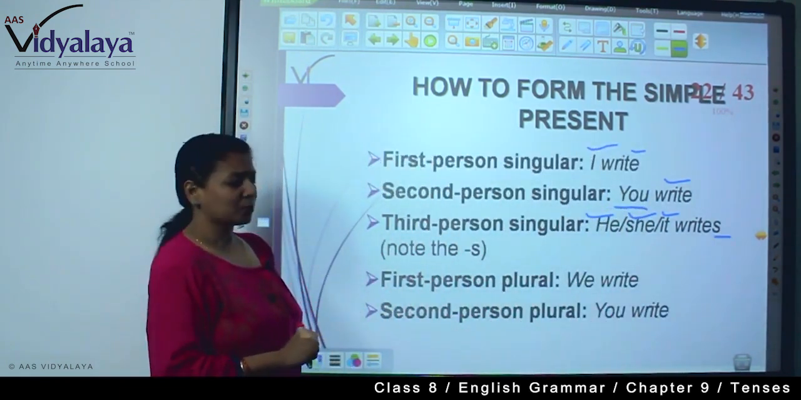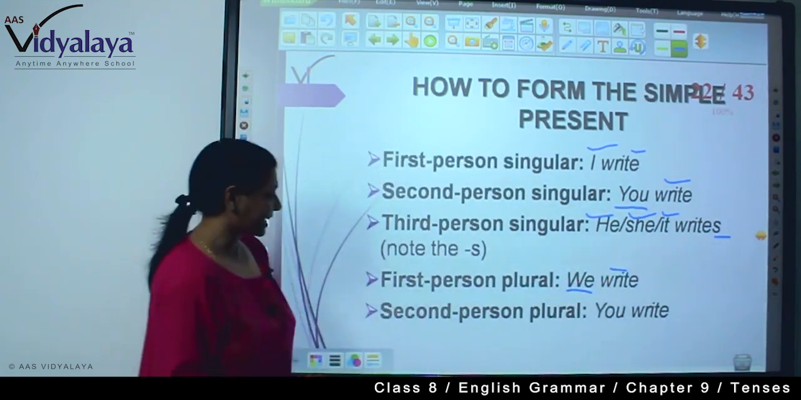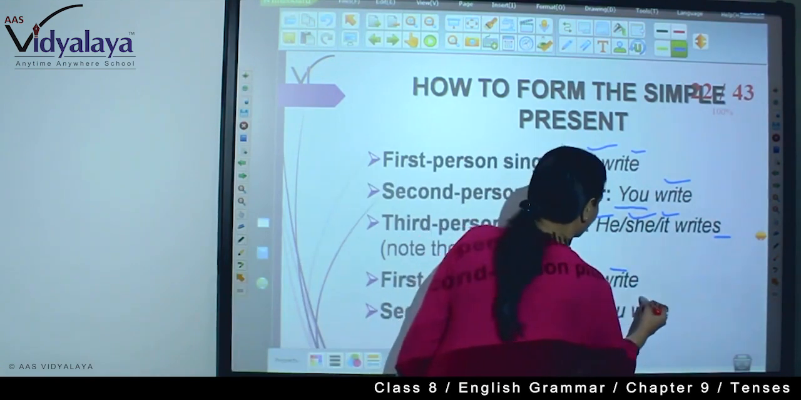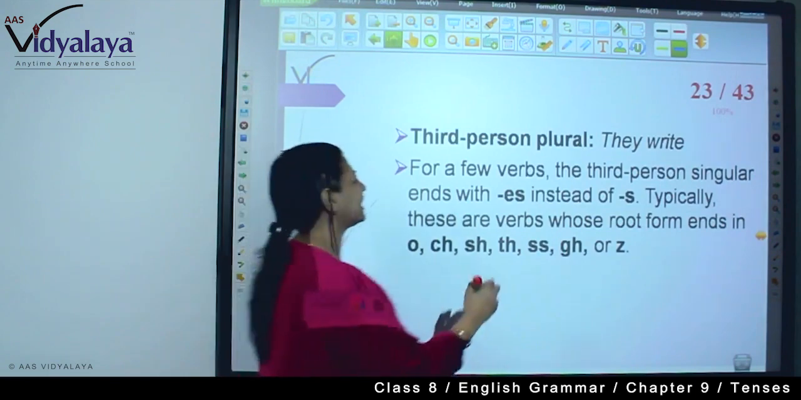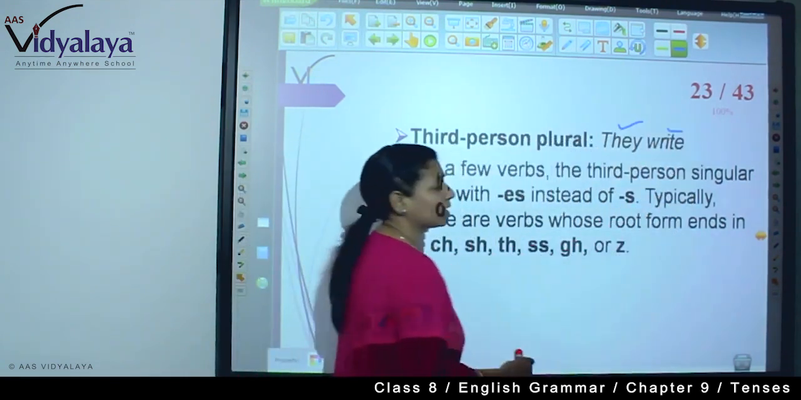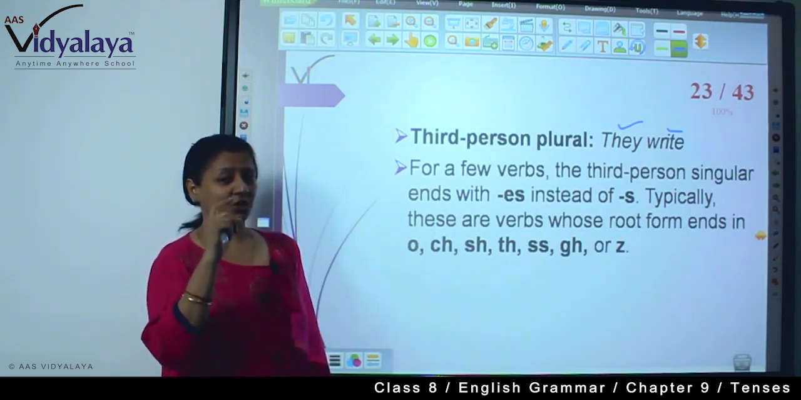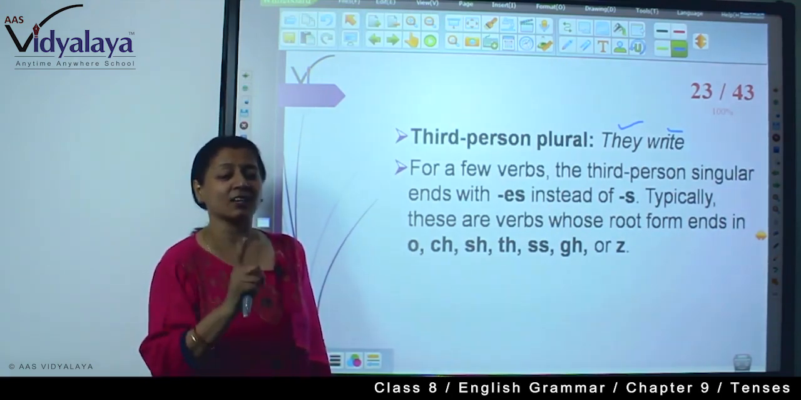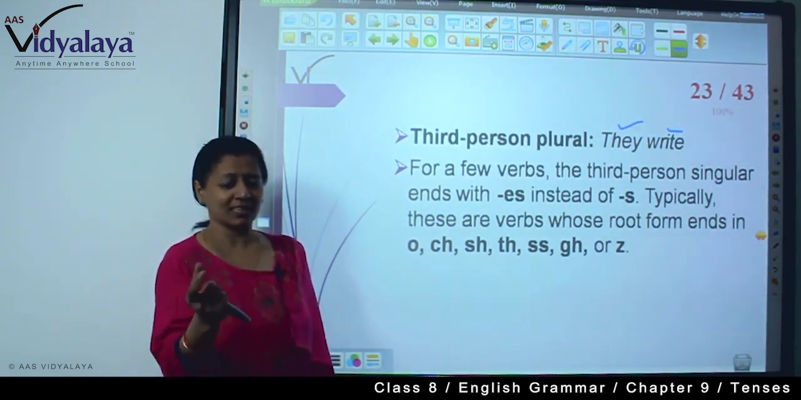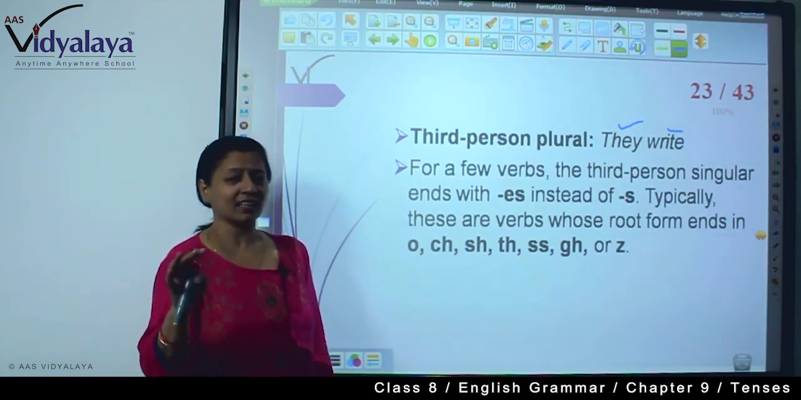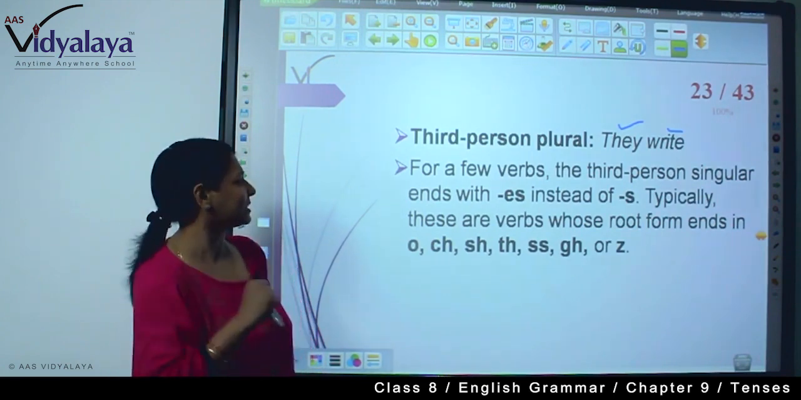Now, first person plural, we, so it is again the root verb. Second person plural, you, again the root verb. Third person plural, they, so it is the root verb. So the only learning or attention required is in the simple present singular form. Try to understand this. If you can understand where to write s or es, then you can learn it perfectly. You can never make any mistake in simple present tense.